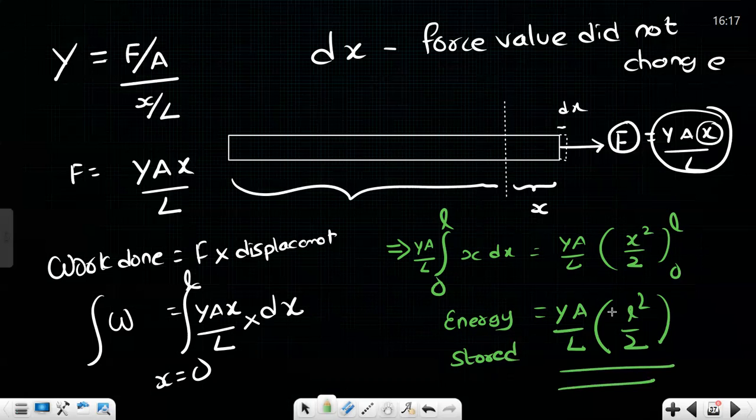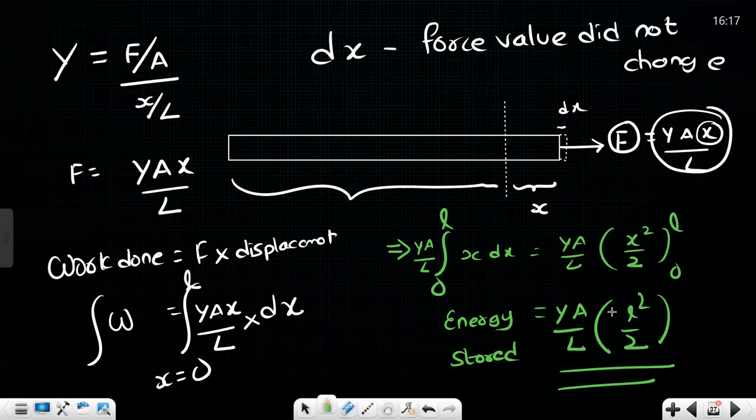If you try to increase the rod length, any rod length, actually steel rod from 0 to L length, this much energy will be stored inside the steel rod itself, under the conditions where Hooke's law is valid. Okay? Yes, sir. Please note down, sir. This is the expression.